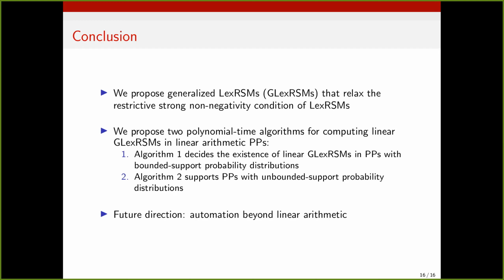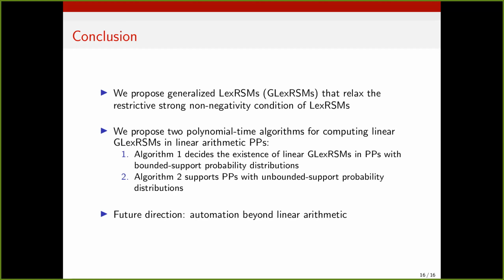And what can you expect? So you said you want to look at this automation also for beyond linear arithmetic. So what can you expect then still of your algorithms? Will you be still able to find polynomial? I would expect so. So for RSMs, for one-dimensional ones, you can, with certain restrictions, compute still by reducing to linear programming. Or to semi-definite programming if programs are also polynomial.